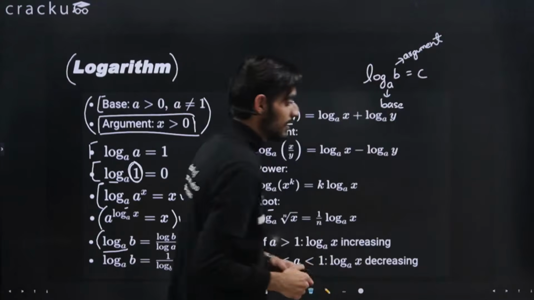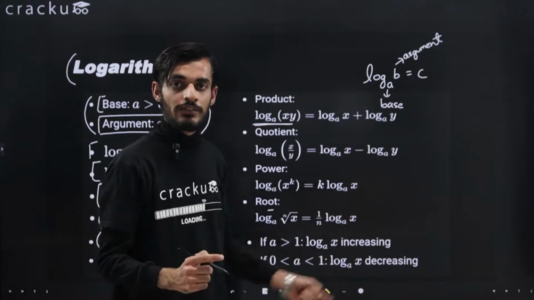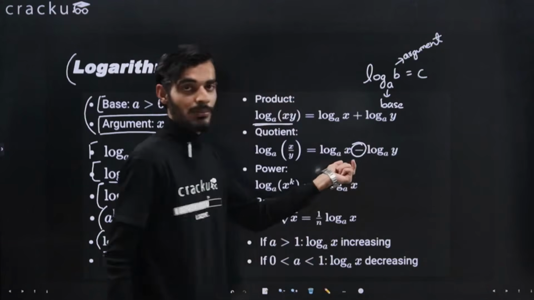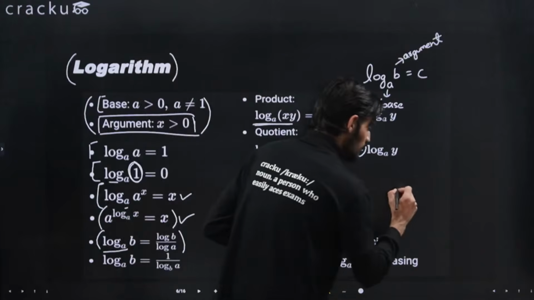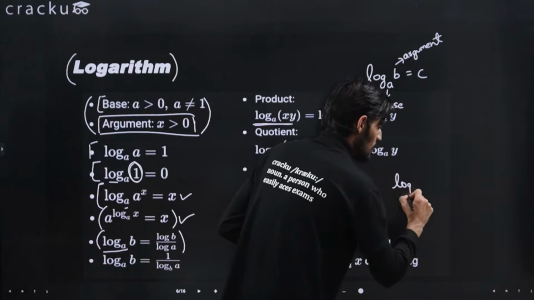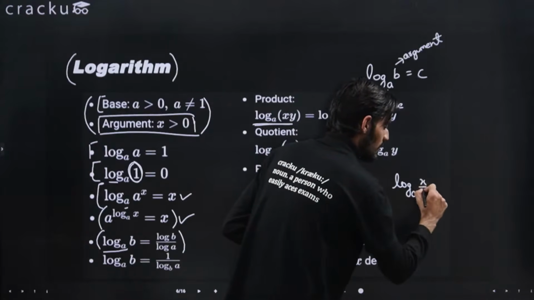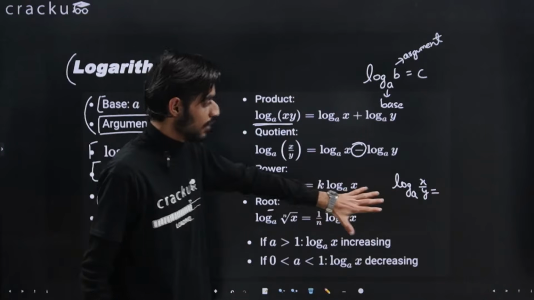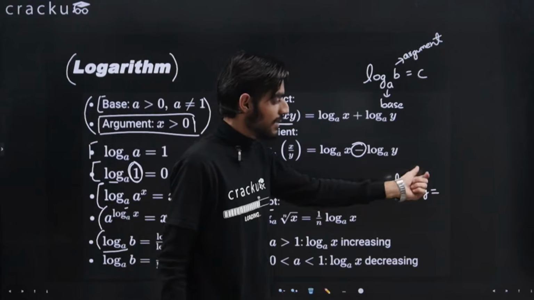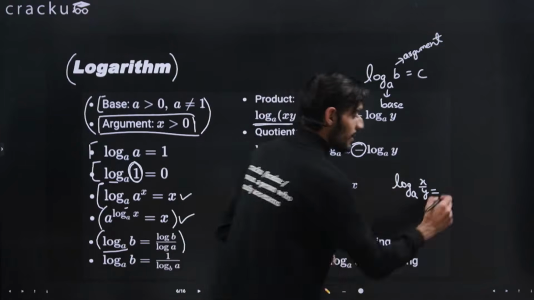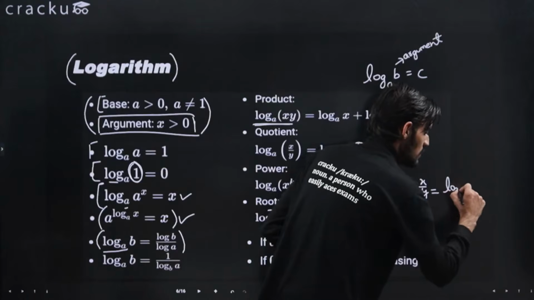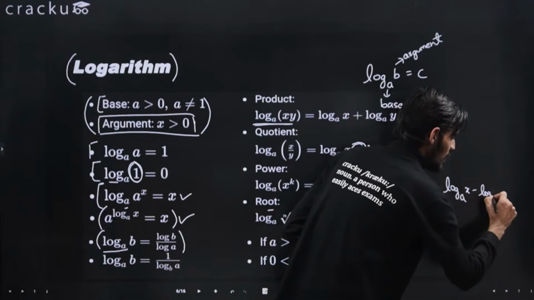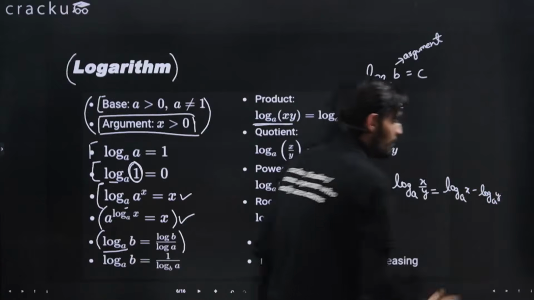Similarly, if let's say in this case it was x into y, if we have x divided by y, then the difference is a minus will come between them. That is, if this is the case, this is similar to the first case, but the only difference is here the term is x divided by y, so you can write it as log with the base a x minus log with the base a y, right?